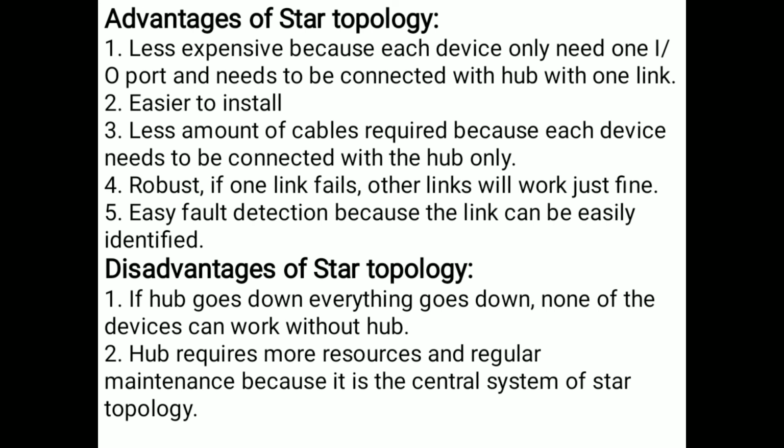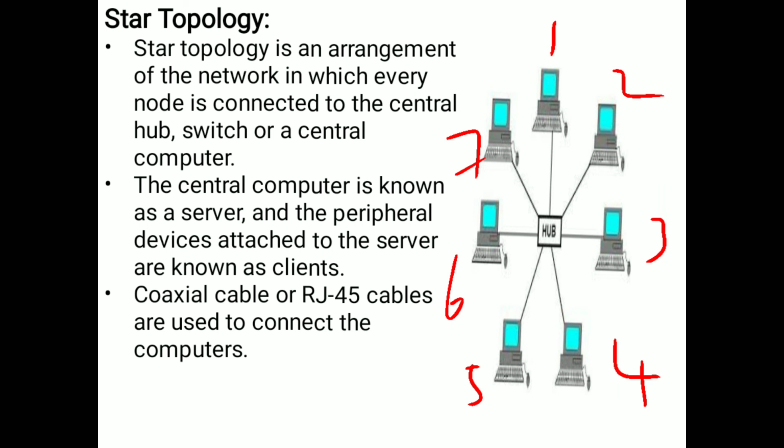So the advantage of the star topology is that it is less expensive, because each device only needs one IO port. So star topology is less expensive because every system is connected to the hub.